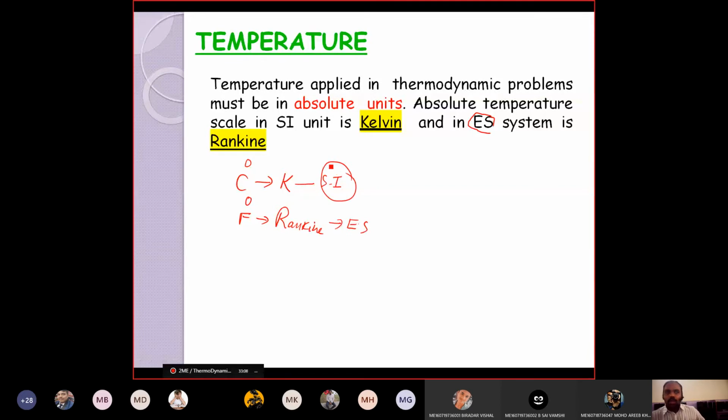Okay. So whenever you are solving a problem, if the temperature is given in degree centigrade, first you should convert it into Kelvin. It's not degree Kelvin. Before around 1960, they used to call it degree Kelvin, but now degree Kelvin has been replaced with only Kelvin. Don't write the degree symbol over Kelvin. Remember this throughout. Degree Kelvin was used in olden times; now the degree is removed and it is simply called Kelvin.